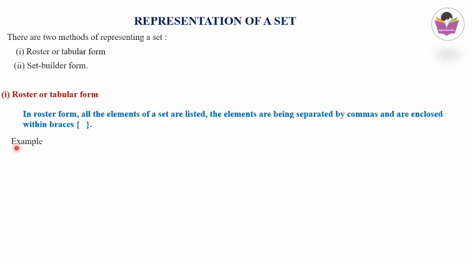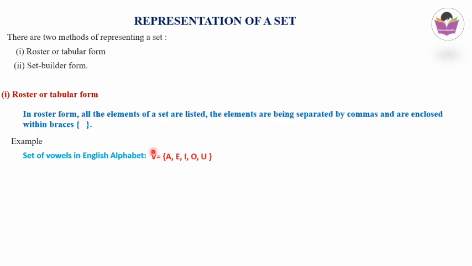Let's consider an example: the set of vowels in the English alphabet. In the English alphabet there are 26 letters, and out of 26 we have to identify the vowels. We put them inside these brackets, and each vowel should be separated by commas.